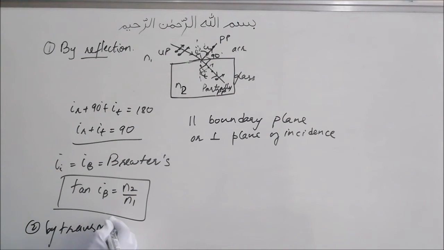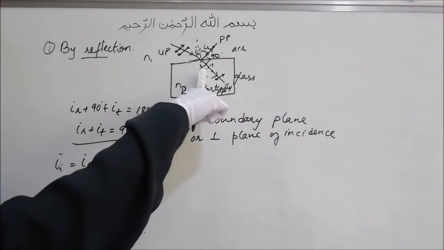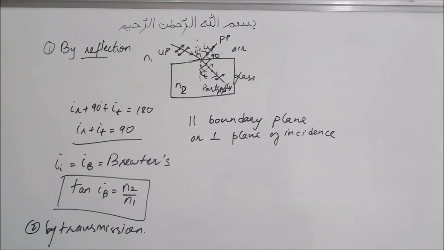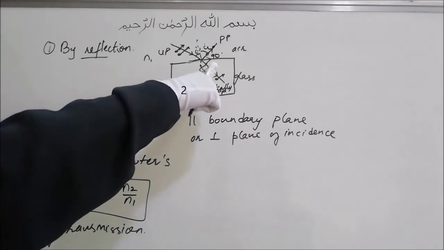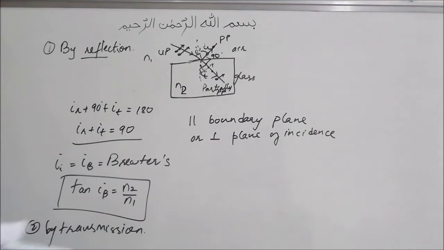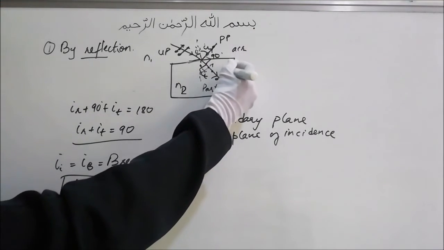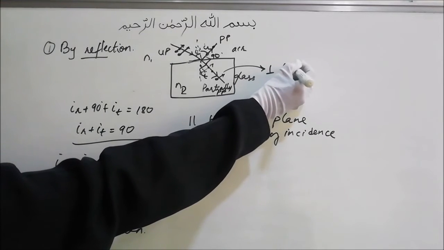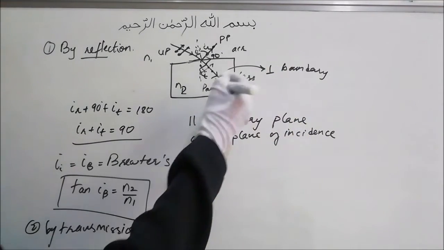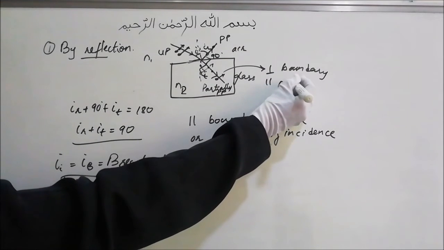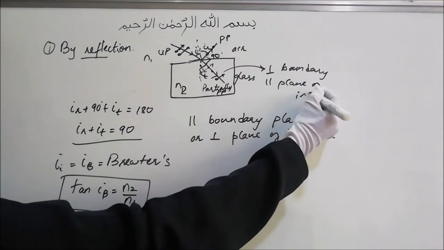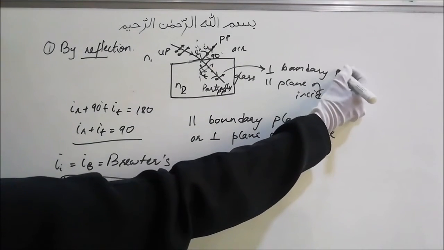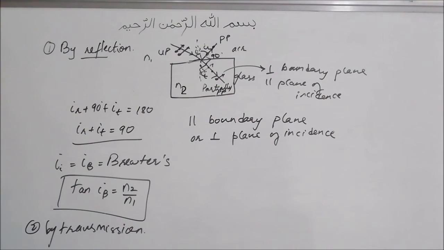What does this mean? This transmitted light that we have is partially plane polarized. So if you pass this through a number of parallel plates, then this transmitted light, after passing again and again, will become plane polarized, either perpendicular to the boundary plane, or parallel to the plane of incidence. So these were two ways of getting plane polarized light.